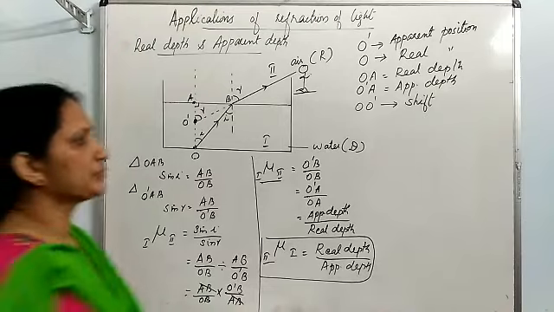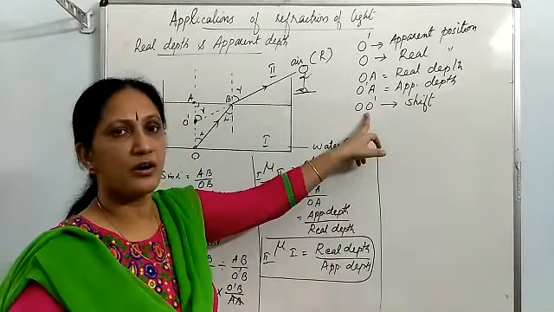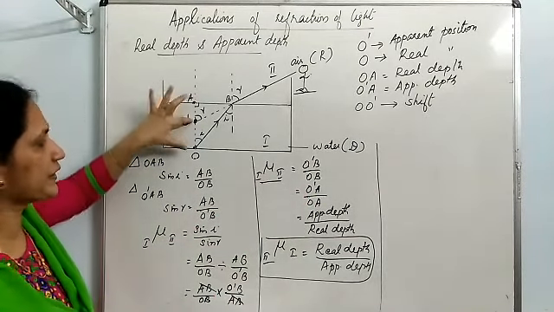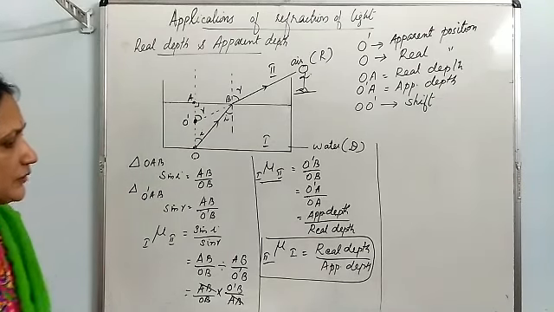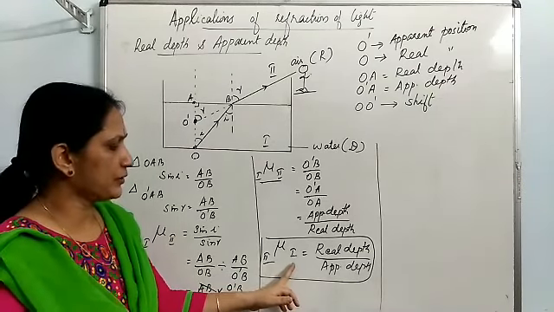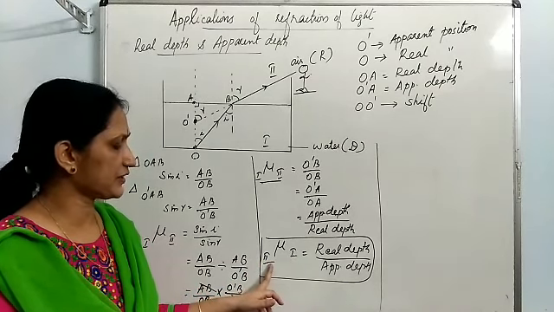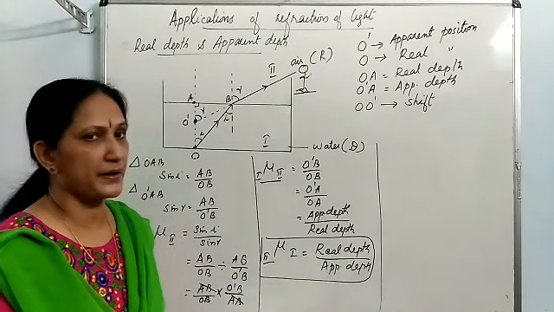Now, how to find out the shift? Already I told the meaning of shift: the distance from the real position to the apparent position. This distance is known as shift. Then from this formula, the refractive index of first medium with respect to second medium is real depth upon apparent depth.